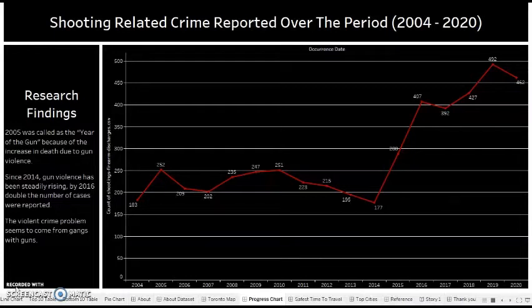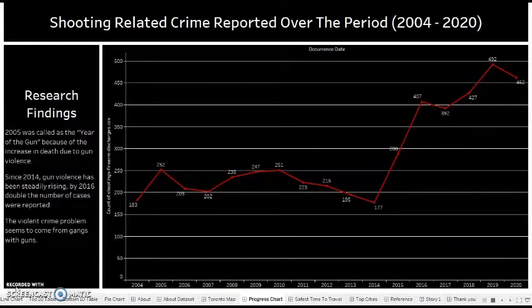But from the year 2014, the number of cases reported on shooting steadily increased, and by 2016, the number of cases reported was double the cases reported in 2014. The main reason for the increase in gun violence is gang activity, and these gangs using guns are the main reason for the increase in homicidal activity. The Toronto police have been keeping tabs on all the gangs they could, but it seems the number of cases kept on increasing as the years went on.